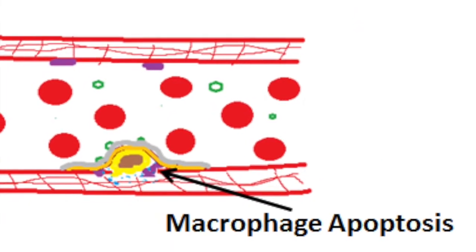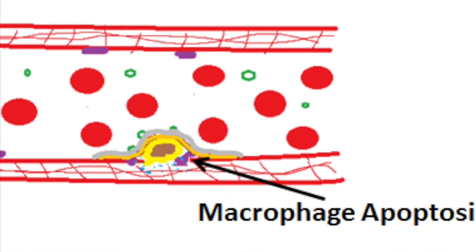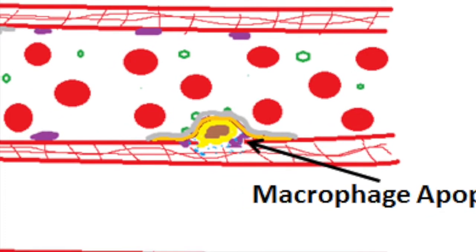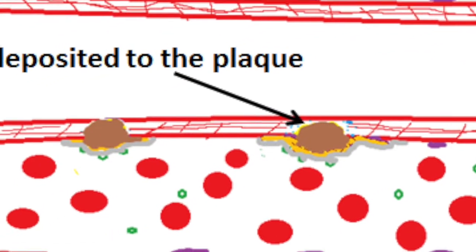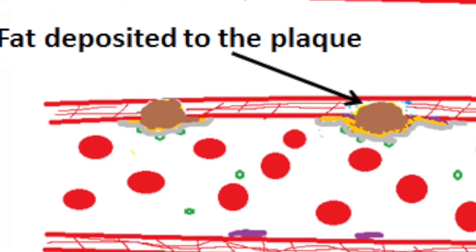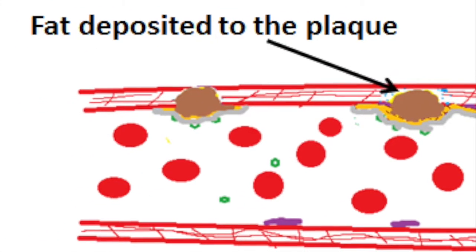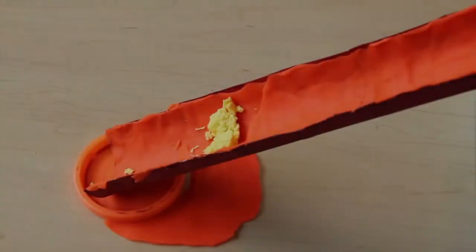The macrophages that are stuck in the plaque commit apoptosis, and the death of these macrophages results in the lipids contained in them to be deposited into the plaque deposits. These plaque deposits cause tissue factor to be released, which starts beginning the clotting response.